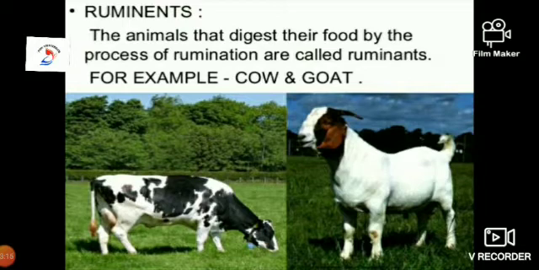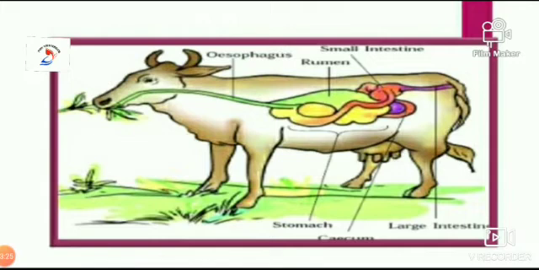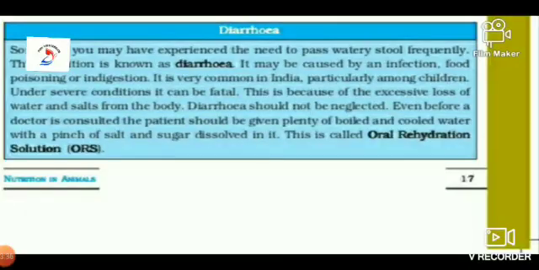It also has a large sac-like structure called the cecum between the small intestine and large intestine. Cellulose of the grass is digested here by the action of cellulose digesting bacteria, which are not present in humans. It is due to this that humans cannot digest grass, because they do not have cellulose digesting bacteria.